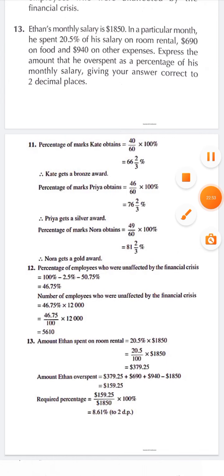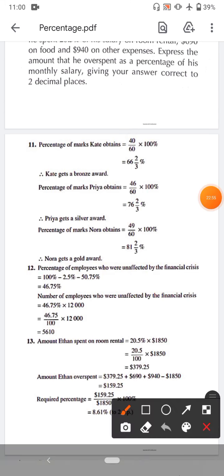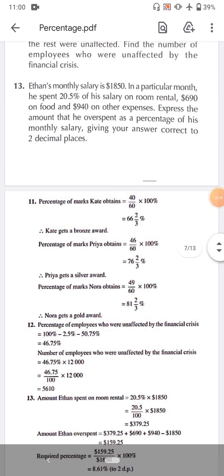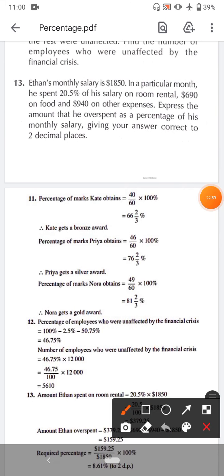Next is question number 13. Ethan's monthly salary is $1850. In a particular month, he spent 20.5% of his salary on room rental, $690 on food, and $940 on other expenses. One is given as a percentage and the others are in dollars. Express the amount he overspent as a percentage of his monthly salary. And next, give your answer correct to two decimal places.